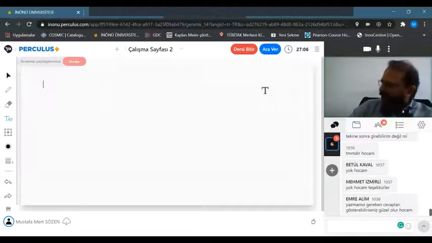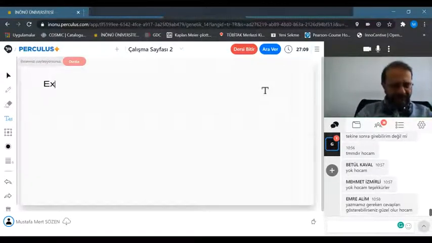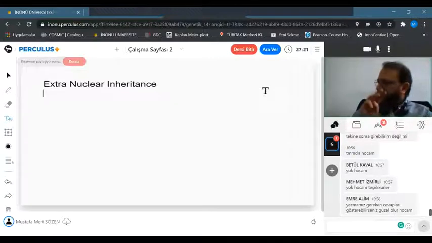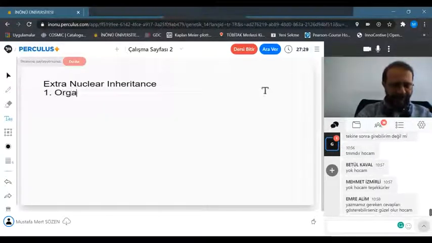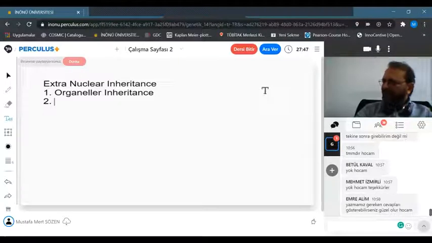So let's learn their names first. Extranuclear inheritance. There are three types of extranuclear inheritance. The first type is organelle inheritance. 2, maternal effect.